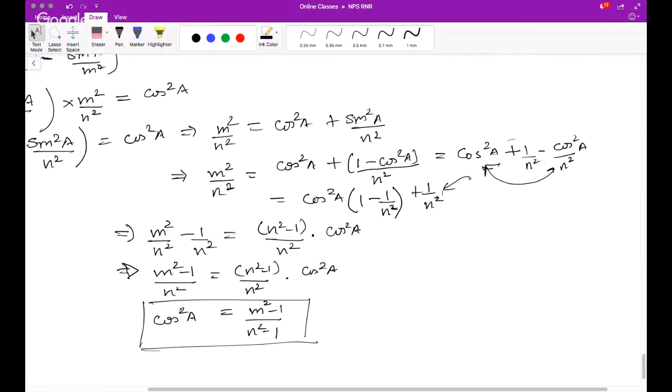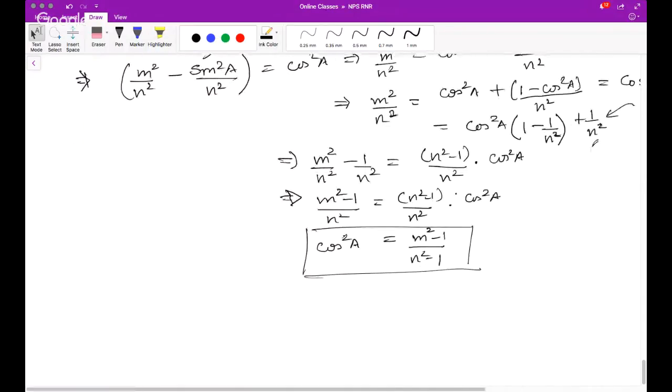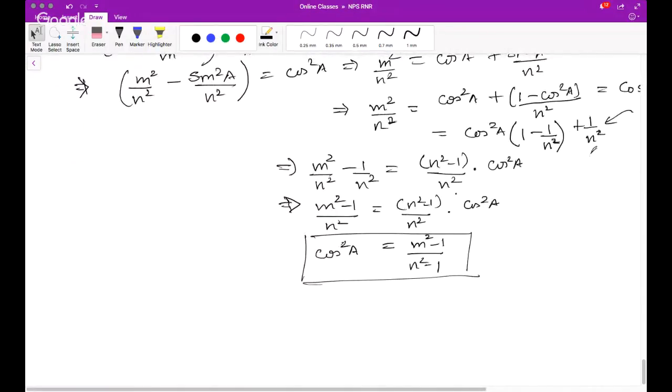I hope this was the question, Ruhi. So if you club them together, take cos square a common, 1 minus 1 by n square, and this 1 by n square will come here. Okay. Now let's go to the next problem.